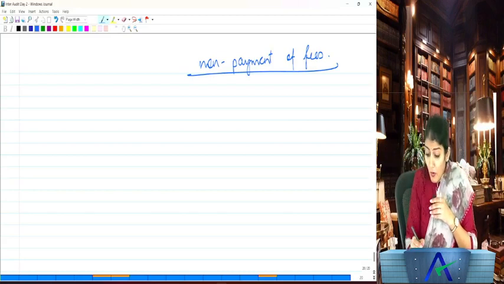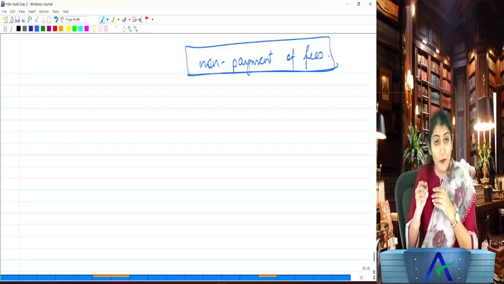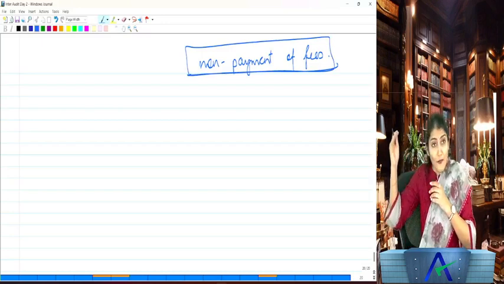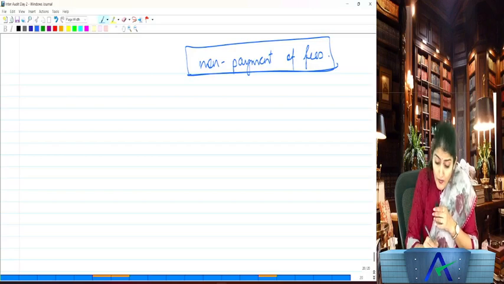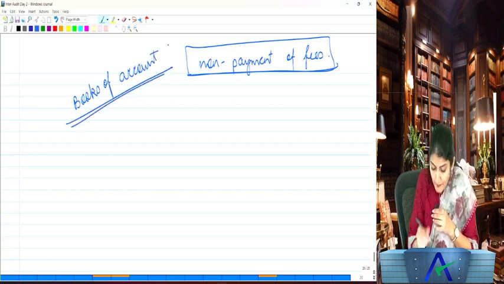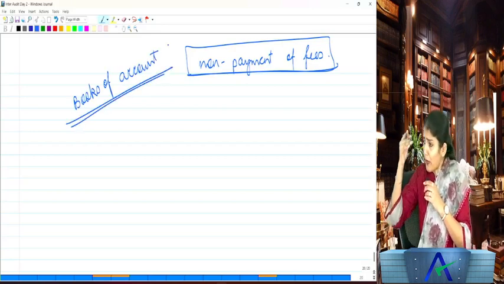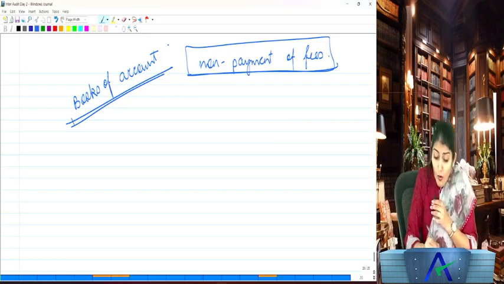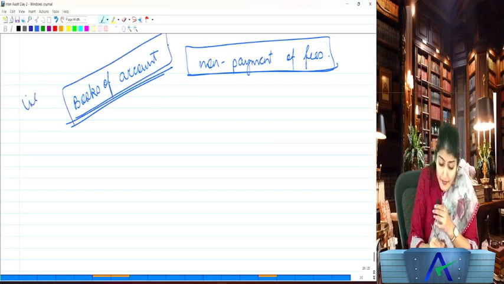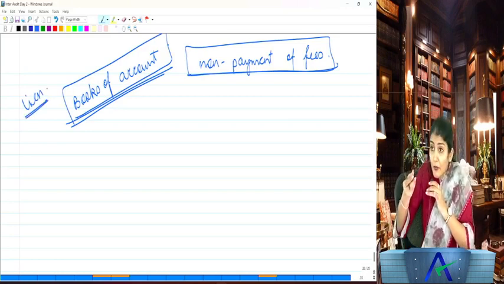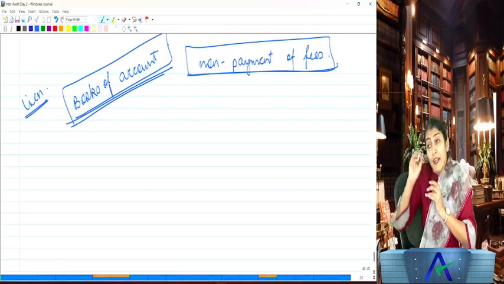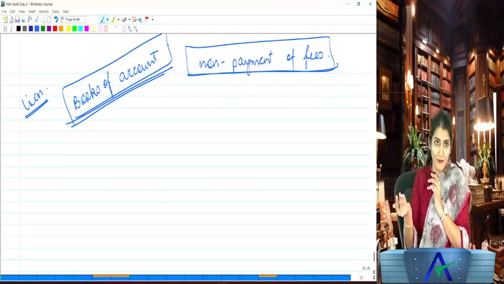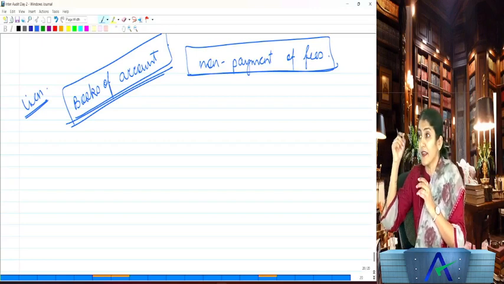Now the auditor, his audit fees are not being paid. The auditor has been given the books of account of the company for the purpose of the audit. Now what does it say? Auditor, you can exercise lien, that is, you can keep the books of account of the company in your custody till the time your fees are paid. That is the concept of the audit lien.